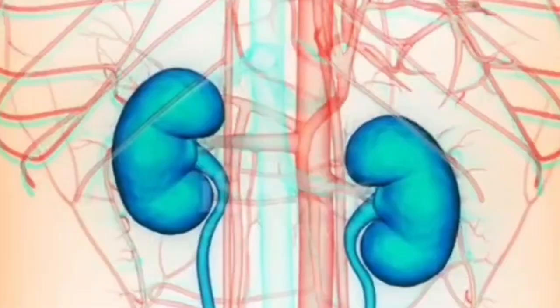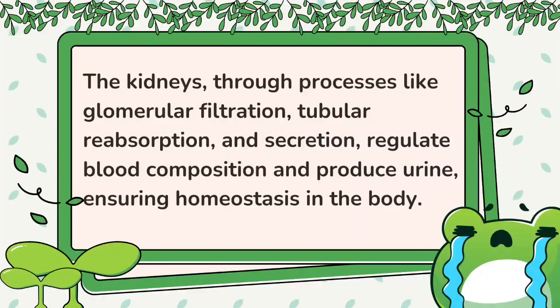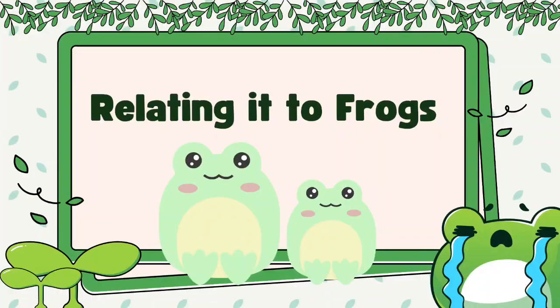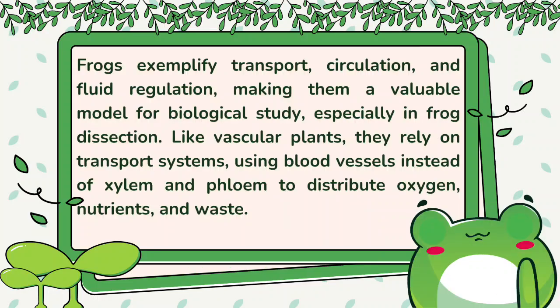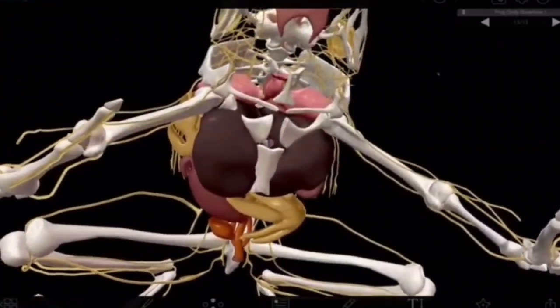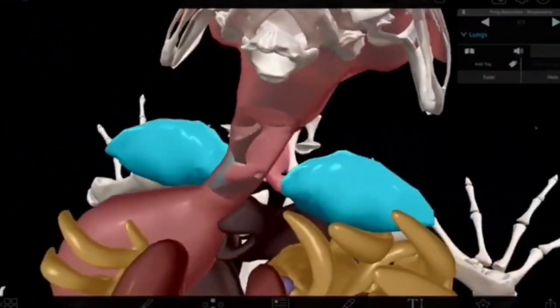The kidneys, through processes like glomerular filtration, tubular reabsorption, and secretion, regulate blood composition and produce urine, ensuring homeostasis in the body. Relating it to frogs. Frogs exemplify transport, circulation, and fluid regulation, making them a valuable model for biological study, especially in frog dissection.